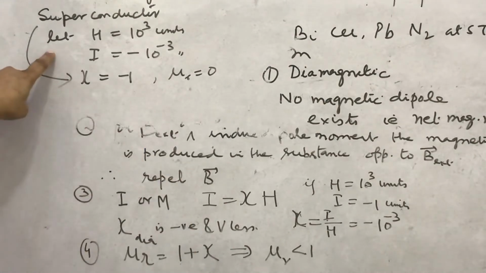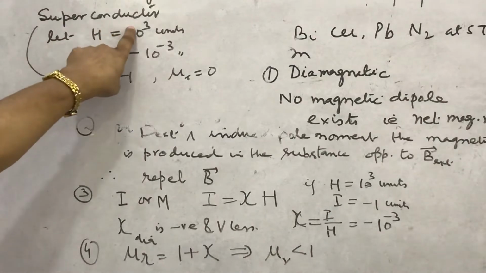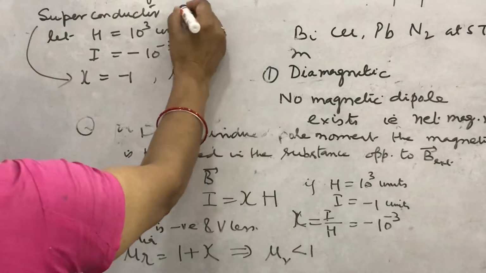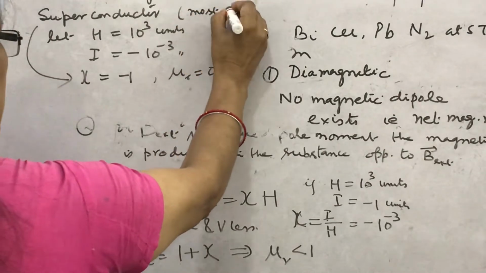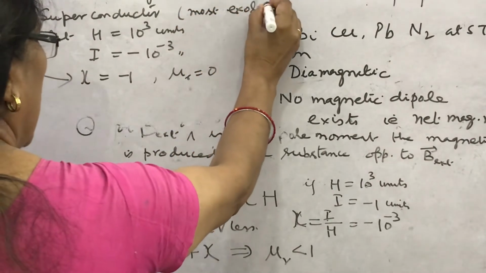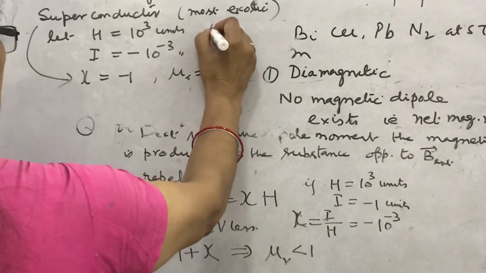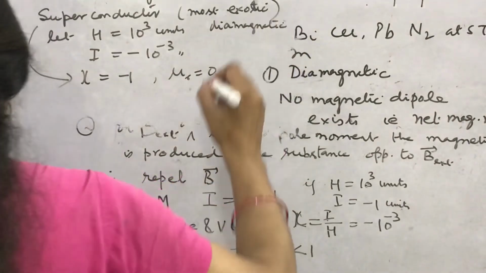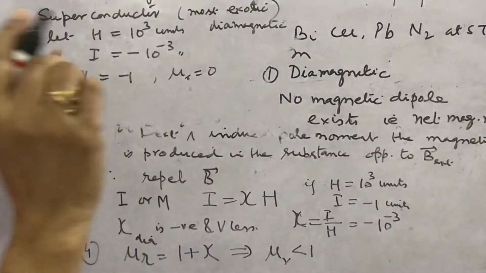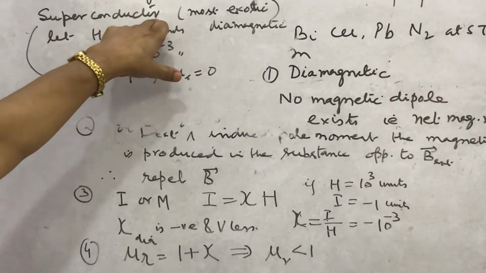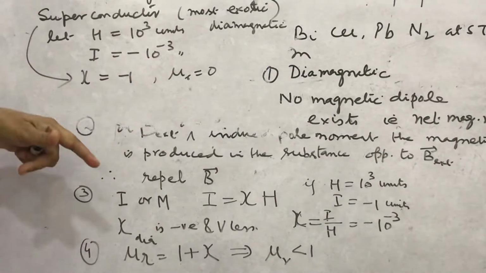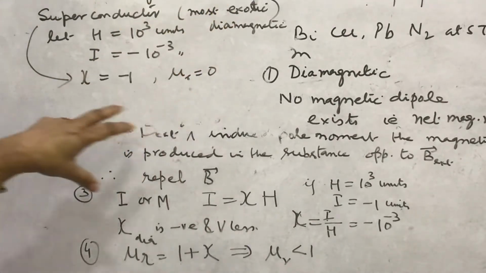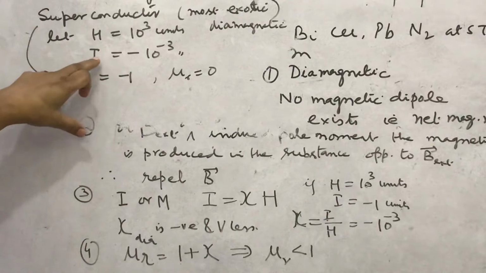What can you say about the superconductors? That they are the most exotic diamagnetic materials. And you can say that for superconductors, these are the metals when they are cooled to very low temperature, they exhibit both perfect diamagnetism and perfect conductivity.